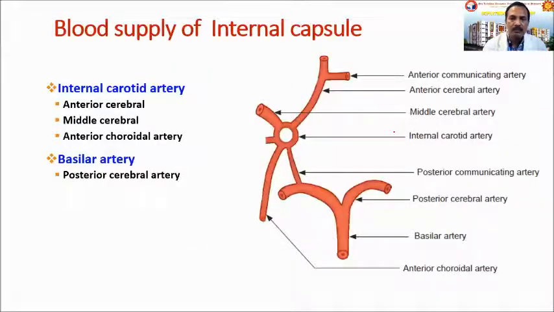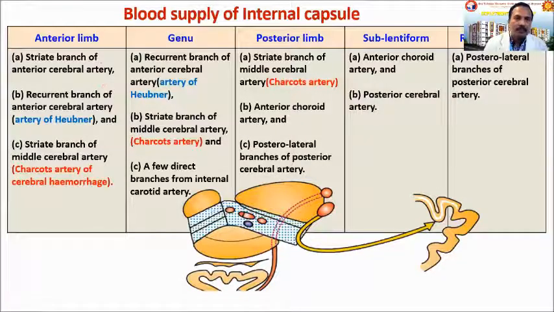Coming to the blood supply, the internal capsule is supplied by two systems of blood vessels. One is the internal carotid artery and the other is the basilar artery, which is formed by the fusion of the fourth part of the vertebral artery. The internal carotid artery, through its branches like the anterior cerebral, middle cerebral, and anterior choroidal artery, supplies the internal capsule. And the basilar artery, through its branch, the posterior cerebral artery, also supplies the internal capsule.